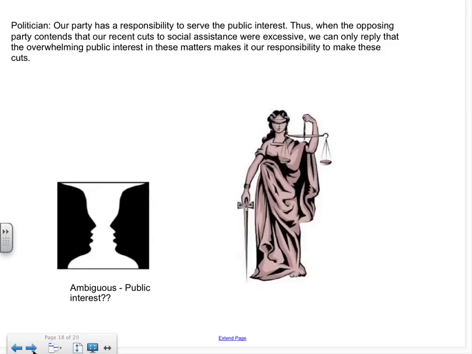So as I'm reading through the argument, one thing that I notice is that there's an ambiguity in the meaning of public interest. So let's take a look at where public interest is in the passage. We got public interest here and public interest here. In the first answer, our party has a responsibility to serve the public interest. In my mind, serving the public interest means that you put forth policies that are going to benefit the community around you. So it's more based on politics and policy. So this is number one.